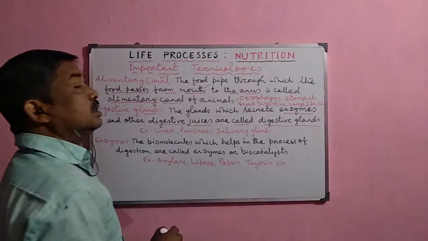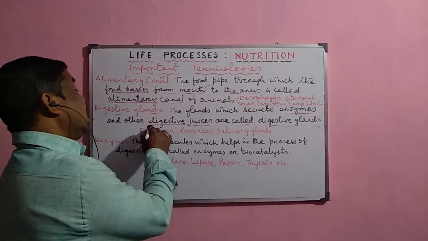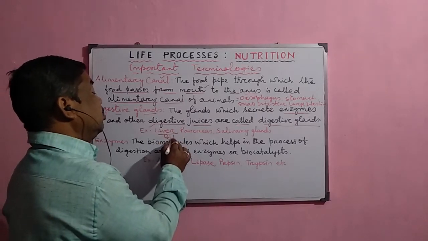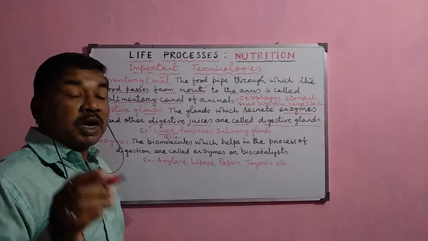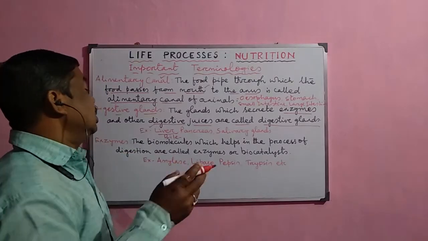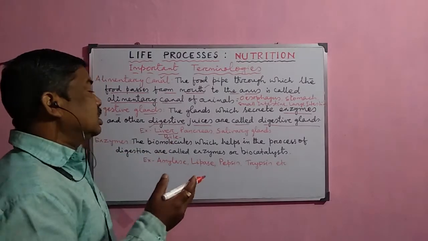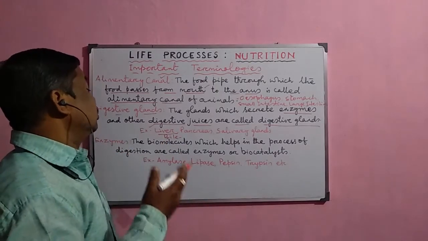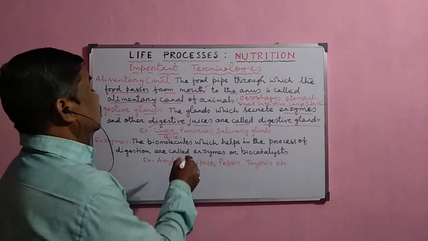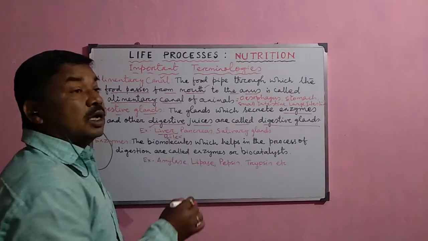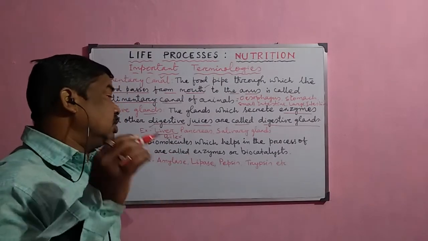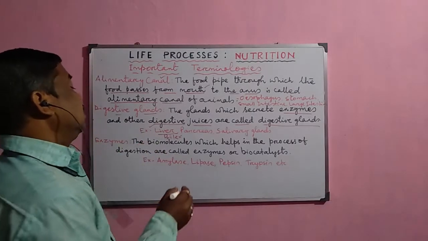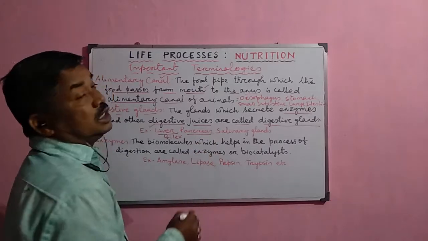The most common example is the liver, the largest gland in our body, which secretes bile juice. Bile contains pigments like bilirubin and biliverdin, and salts like glycocholates and taurocholates of sodium and potassium. Bile helps in the emulsification of fat, and it makes the medium alkaline in the duodenum.